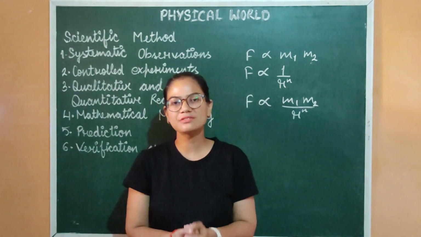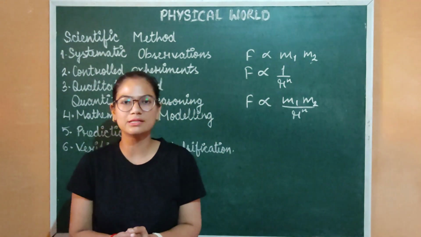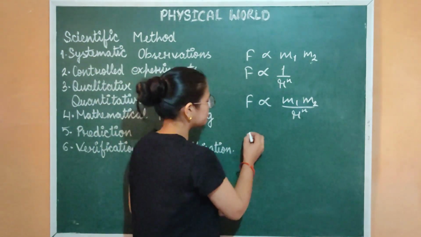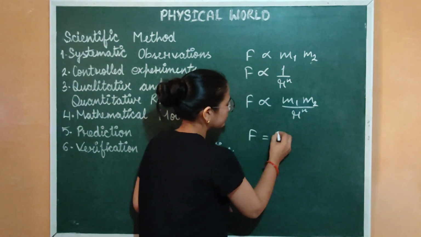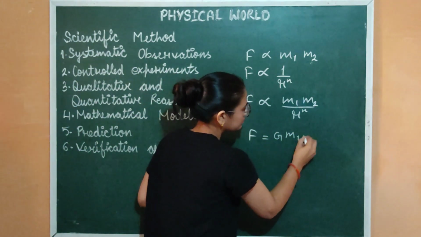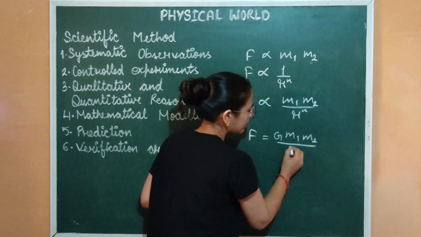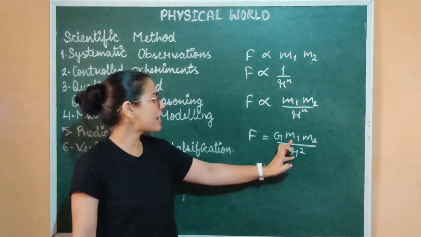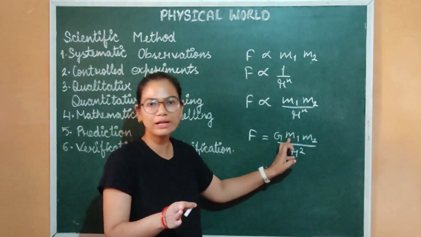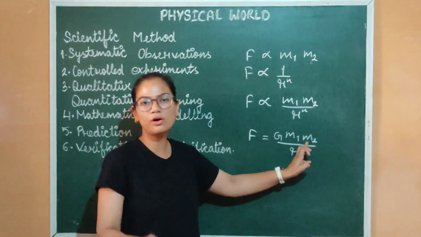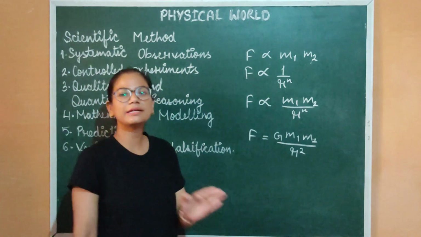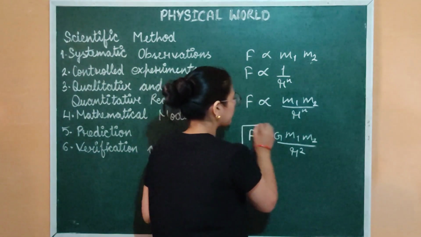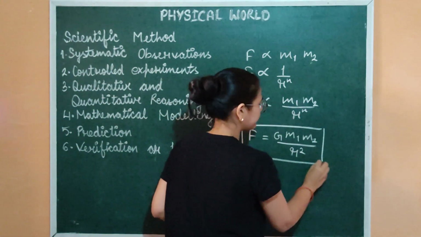He did some experiments, he used his mathematical skills, and then he found out that the force that is acting between any 2 objects is equal to G m1 m2 upon r square, where G is the gravitational constant, m1 is mass of object 1 and m2 is the mass of object 2, and r is the distance between these 2 objects.